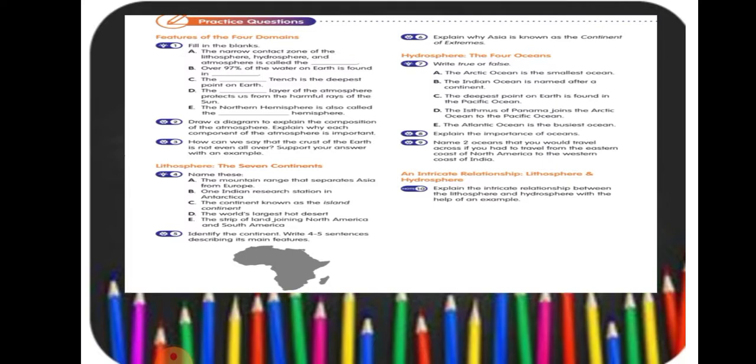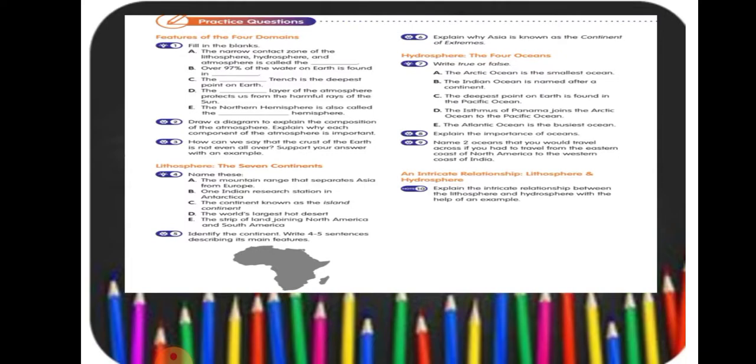Identify the continent. Write 4 or 5 sentences describing its main features. Did you identify? This is the continent of Africa. Africa is the second largest continent in the world. The Sahara Desert, the world's largest hot desert, covers most of North Africa. River Nile, the world's longest river, flows through northeastern Africa.